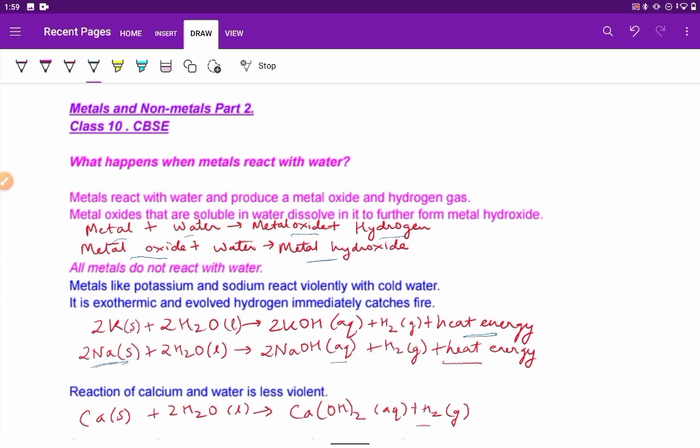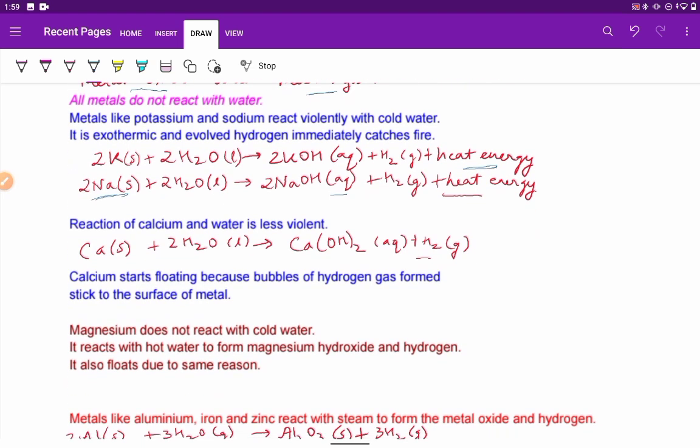evolved here as well. Next is reaction of calcium with water. We find that reaction of calcium and water is less violent. So here what happens? Ca solid plus 2H2O liquid gives Ca(OH)2 aqueous plus H2, which is a gas.